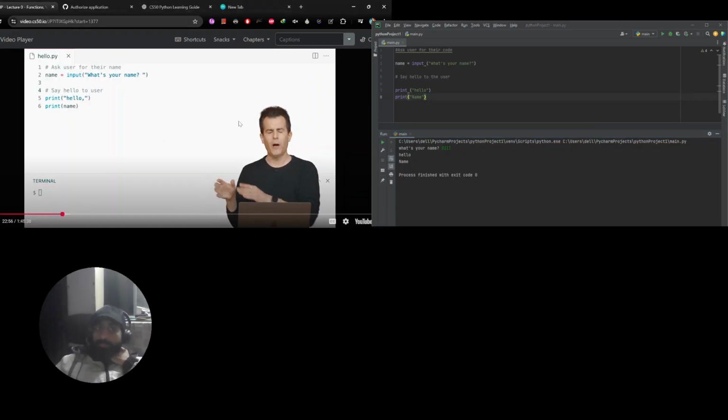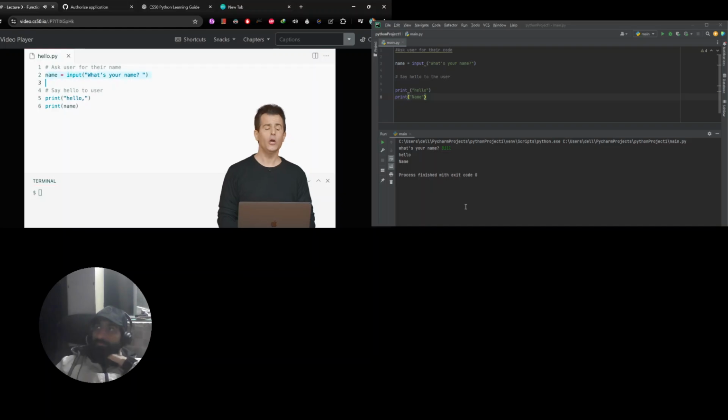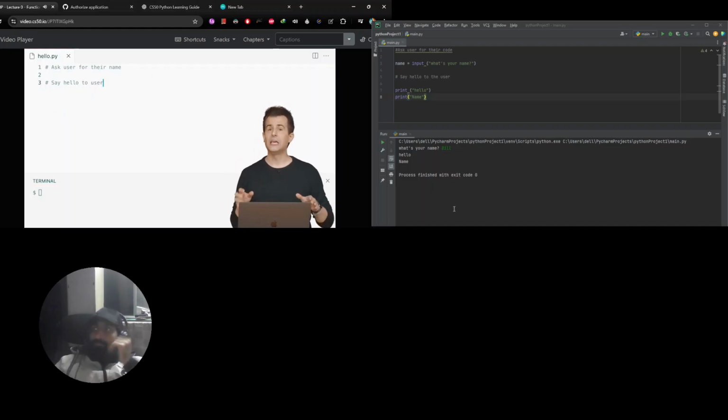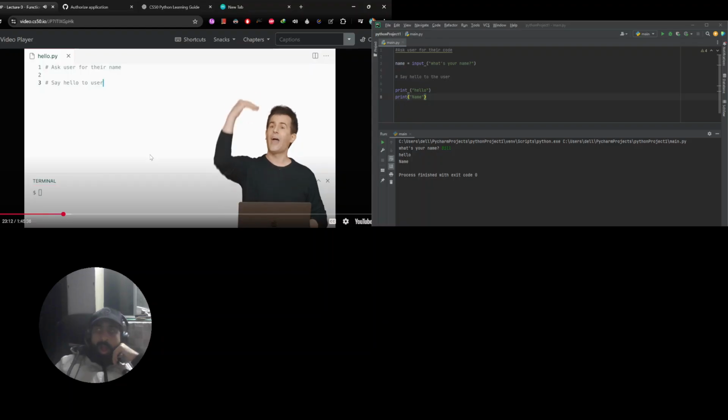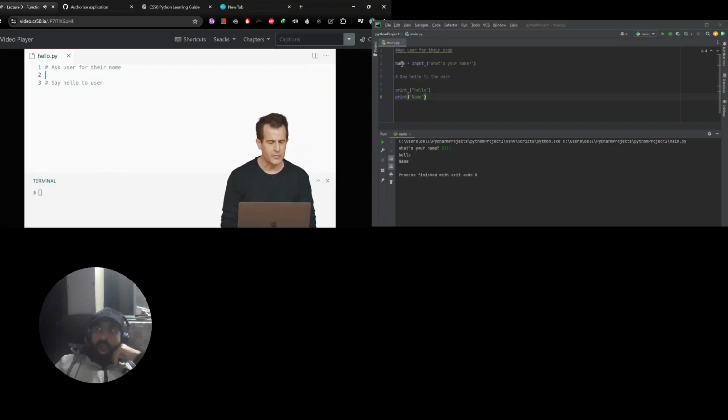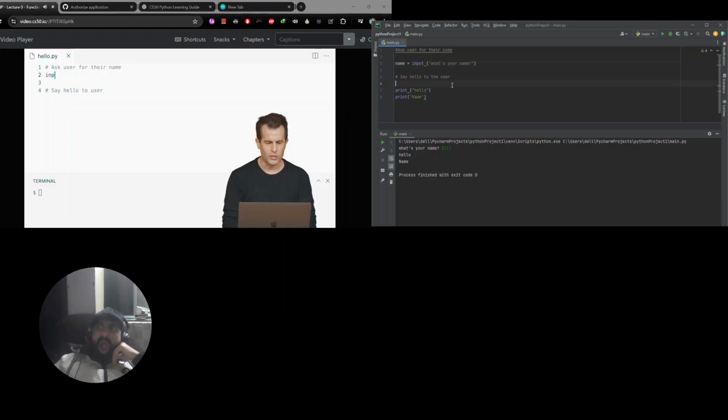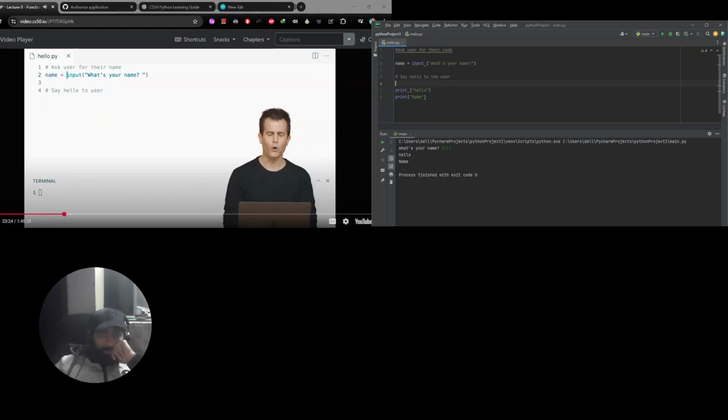Okay, working fine. To go about writing this program, if I didn't know what I wanted to do, I could have started today by just writing this in hello.py. No code. I could have written just a couple of comments to myself. Step 1, ask user for their name. Step 2, say hello to user. Then, once I've outlined my program in pseudocode, then I can go in there and say, all right, how do I ask the user for their name? Well, I can do input, quote unquote, what's your name, question mark. And then on the left here, I can maybe put a variable and assign it to that.